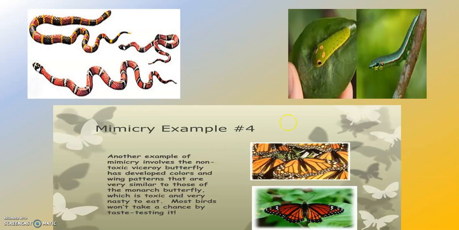Here you can see the examples. These are the examples of milk snake and the coral snakes. Here you can see the example of the caterpillar, which looks like a snake in its last stage. And here you can see the example of a butterfly. The non-toxic viceroy butterfly has developed colors and wing patterns that are very similar to those of the monarch butterfly, which is toxic and very nasty to eat. Most birds won't take a chance by taste testing it. So in this way, this butterfly is safe from being eaten.